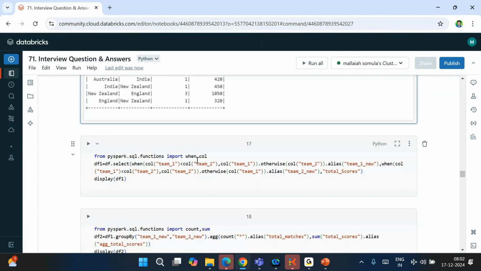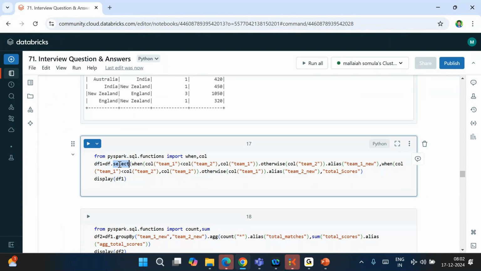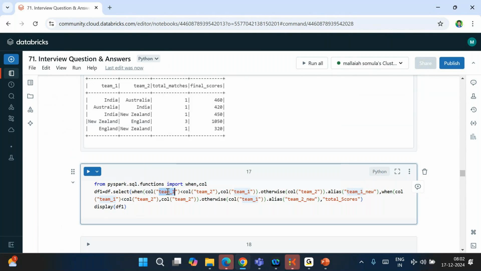So what we want to do is, from the df I want to select, and if the team 1 string value, the string comparison I am doing, India value is less than Australia, meaning if the Australia value is bigger, then you keep India as the first value and Australia as the second value. But here, is this condition true or false?